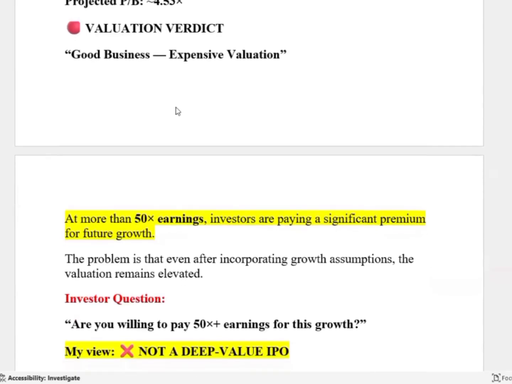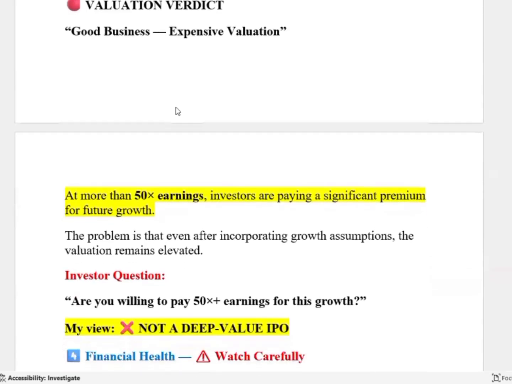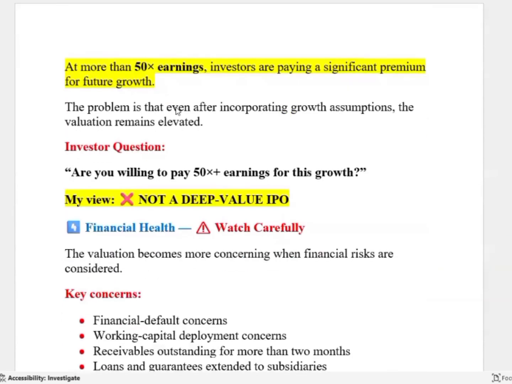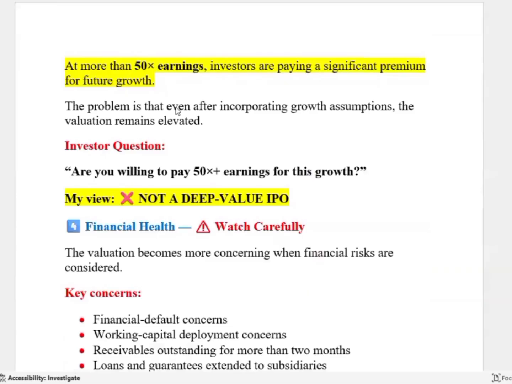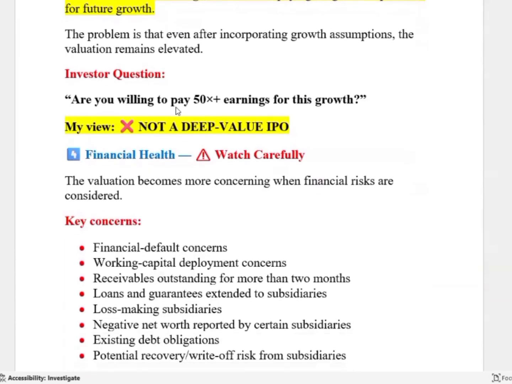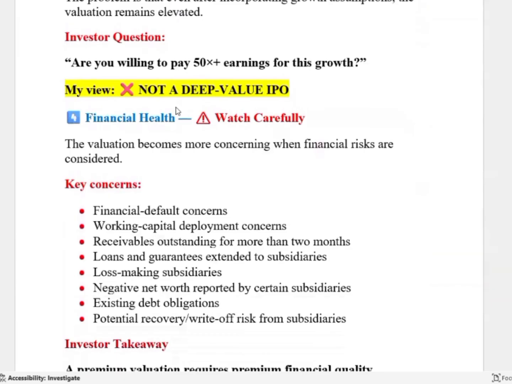So please listen. Valuation weightage. Good business, expensive valuation. At more than 50 earnings, investors are paying a significant premium for future growth. The problem is that even after incorporating growth assumptions, the valuation remains elevated. Investor question: are you willing to pay 50 PE ratio earnings for this growth? My view: not a deep value IPO.